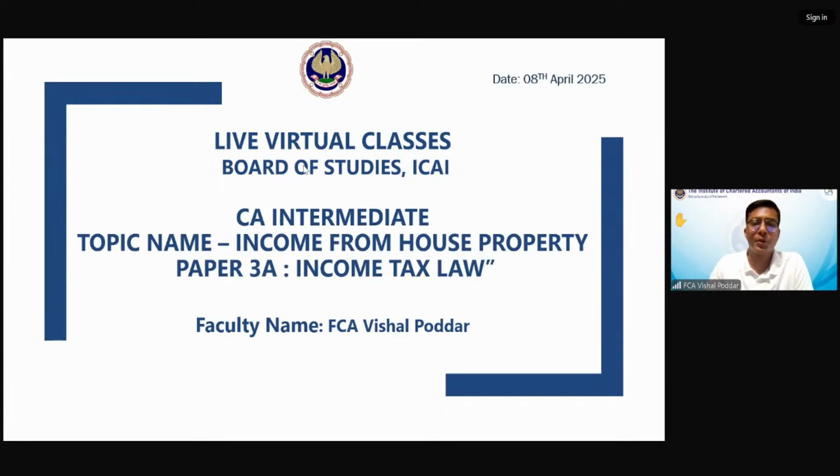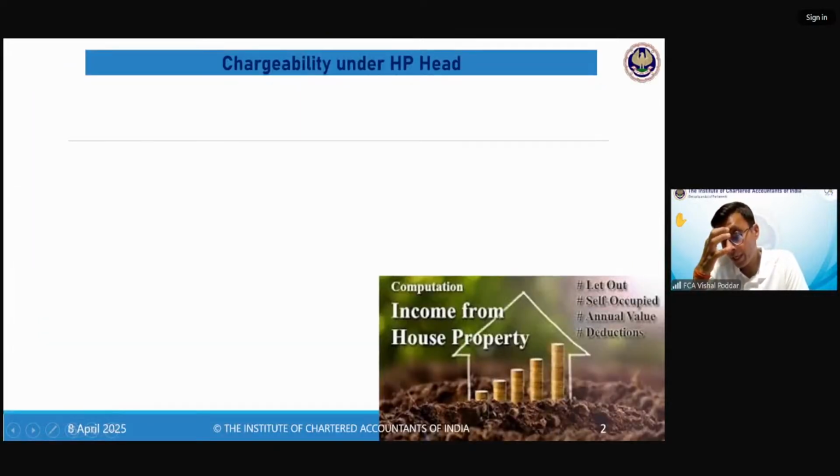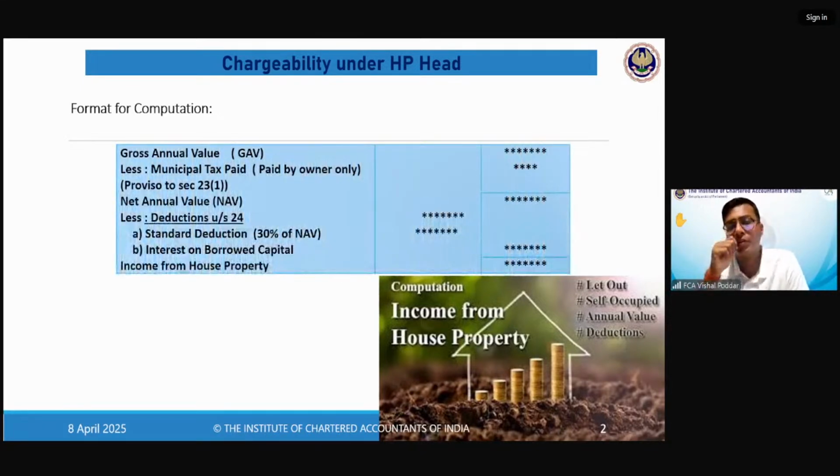Now, as we discussed, every head has a different format, and that is why the law has created different heads, so that the computation has to be done as per the specific head's format and as per the specific head's provisions. So see the format of the house property head.